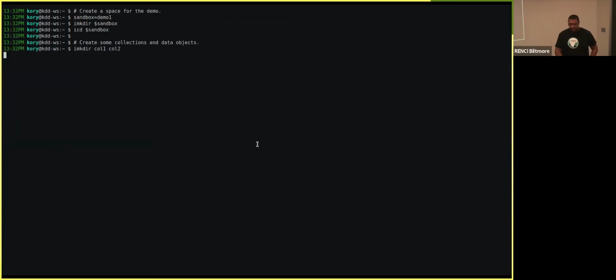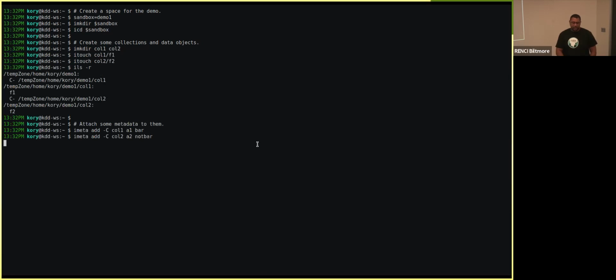So first up, this first step is us creating a space for our demo, so we can create some data objects and collections. See here, we've created two collections with a data object inside of them. And now we're going to attach some metadata.